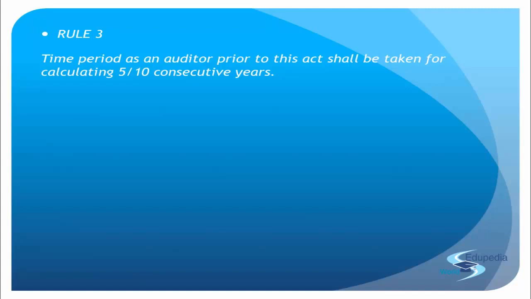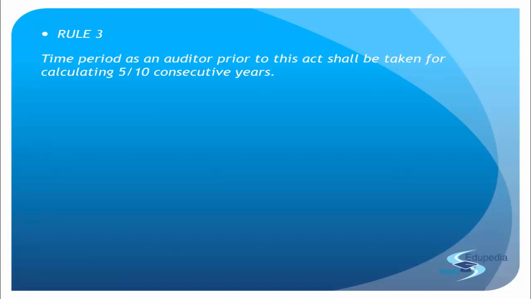Because now we are not talking about the new person coming in. We are talking about first the old individual or the old firm moving out of the company. So the point is, okay, we have to rotate. This is the procedure for appointment of a new auditor. But understand when to rotate. Unless and until the previous auditor is moved out of the company, how can you bring in a new auditor? So first we need to see how and when they will be removed, or when they are supposed to vacate the office, as we have already discussed briefly in the previous lecture as well. That when are we supposed to leave?